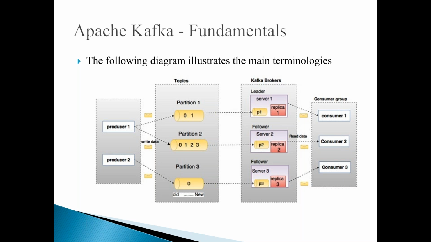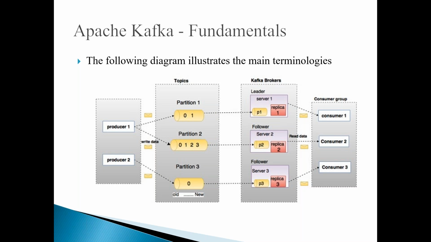And then these partitions are handled by different brokers of Kafka. If you look at this, partition 1 is handled by server 1, partition 2 is handled by server 2, and partition 3 is handled by server 3. I'll explain why this is happening. And from there, it is going to store the data. Not only that, it is also replicating these messages in the topics.